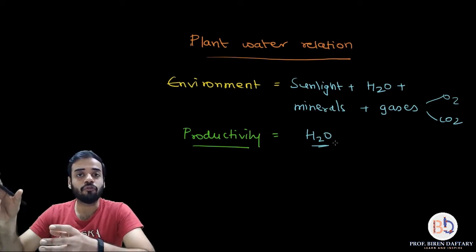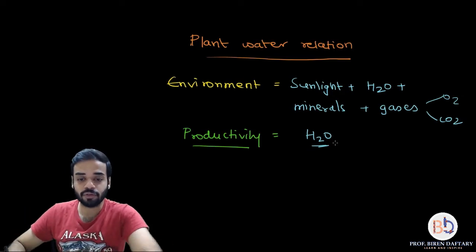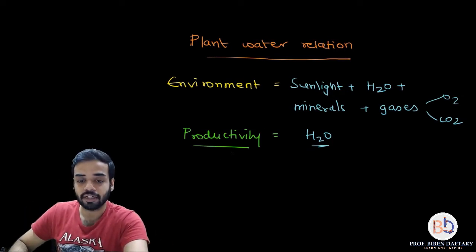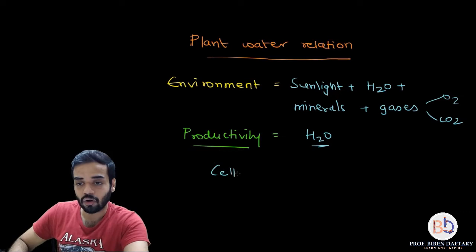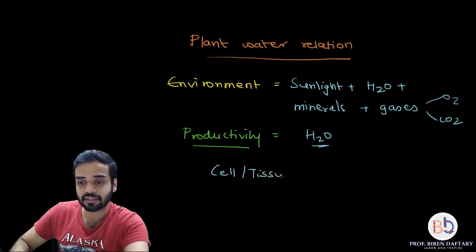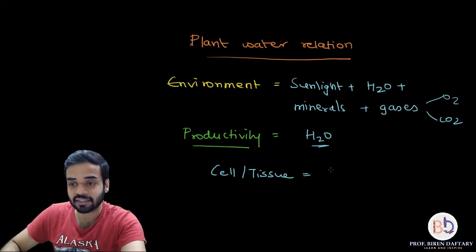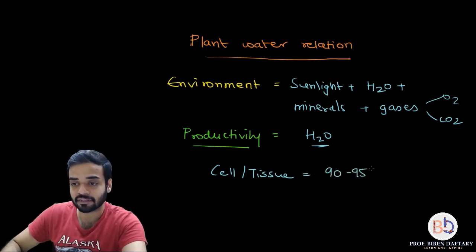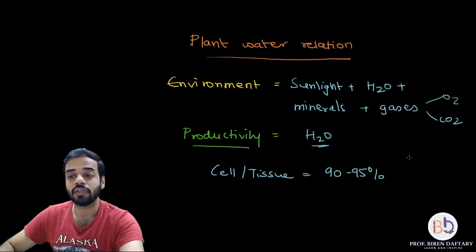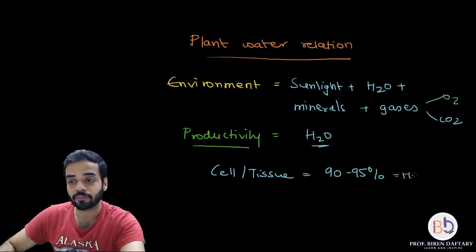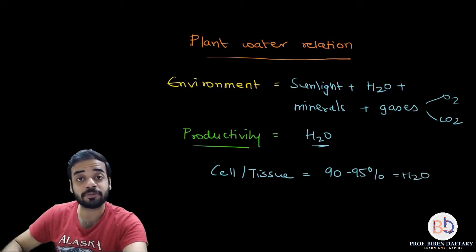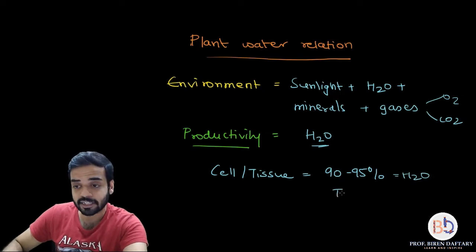Now the other very important thing is that plants are made up of water mostly. If you have a look at the cells or the tissue of plants, they are made up of mostly water. You can say that 90 to 95% of a cell or tissue is made up of water. It basically helps in two things. It helps in turgidity.